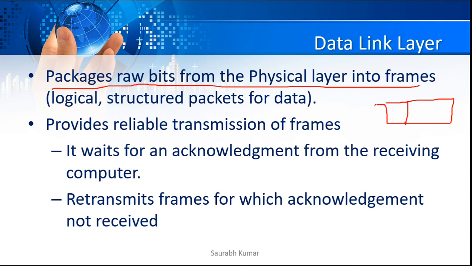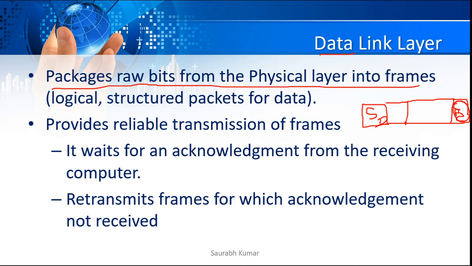Before the packet, it adds one more header that keeps the source and destination MAC address. So the data link layer adds the physical address, the MAC address, and then it also adds a footer known as CRC, cyclic redundancy check, at the end, like a tail. When a packet reaches the destination device, it checks this tail.